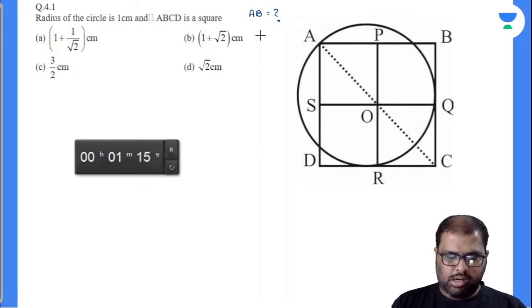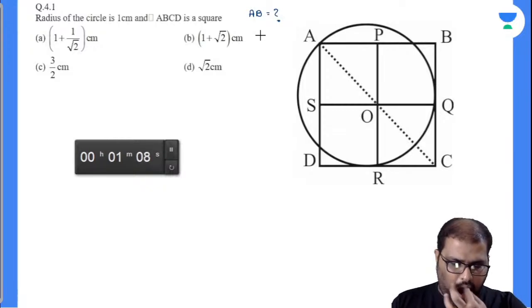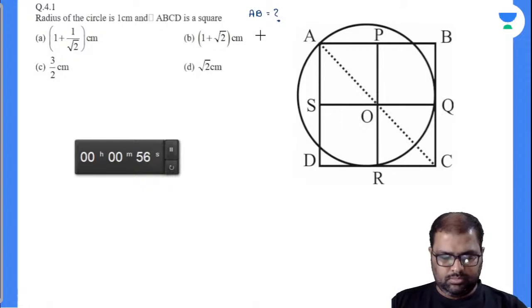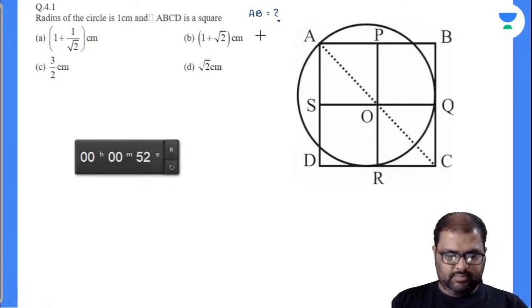Suraj. Any answer for this? Why is the strength so low today? This is an easy question, na?